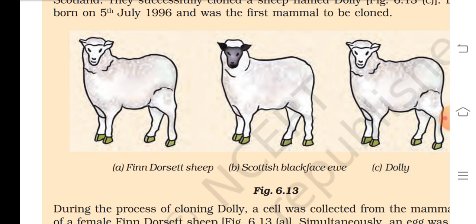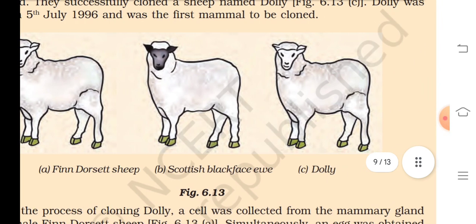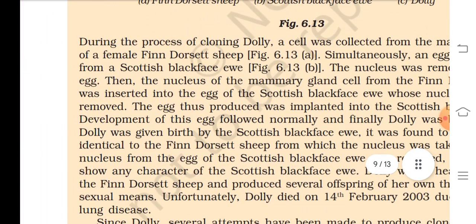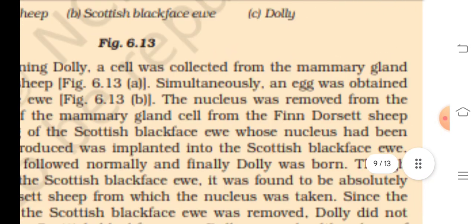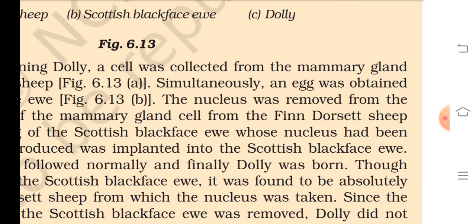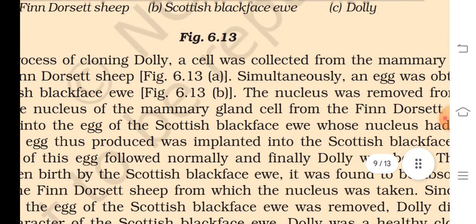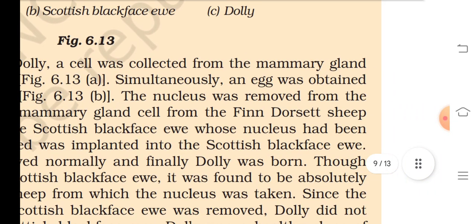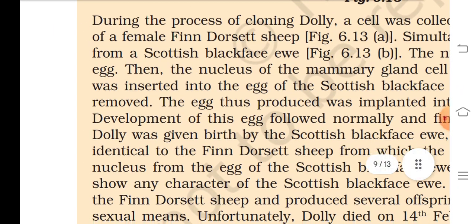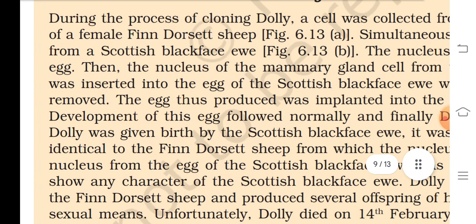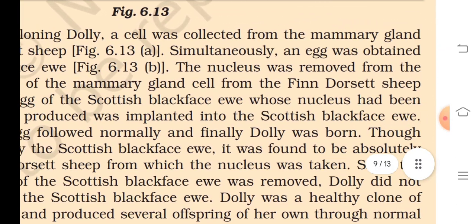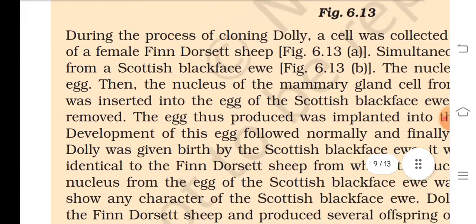Finn Dorset sheep, Scottish blackface ewe, and Dolly. During the process of cloning Dolly, a cell was collected from the mammary gland of a female Finn Dorset sheep. Simultaneously, an egg was obtained from a Scottish blackface ewe, and the nucleus was removed from the egg.